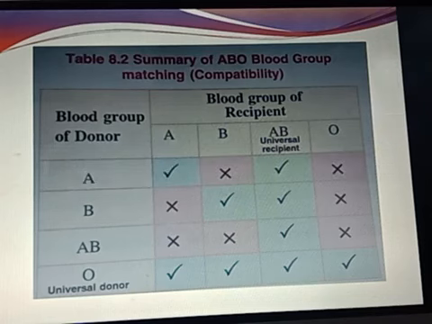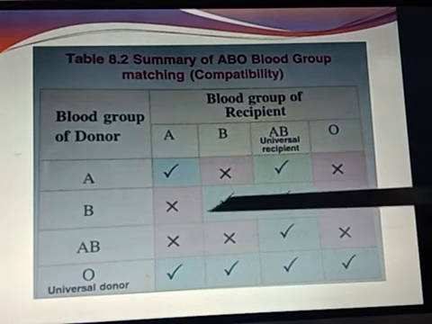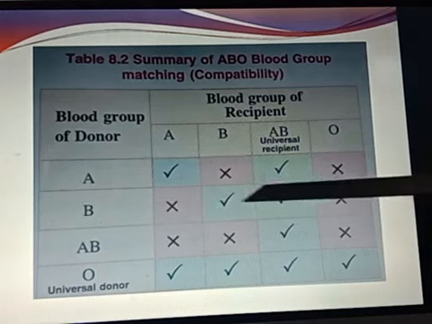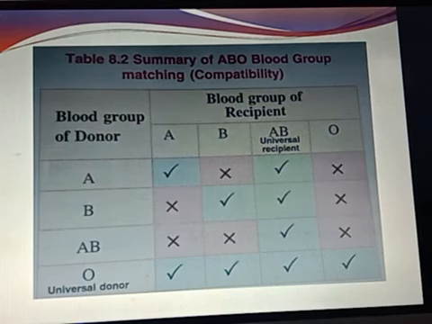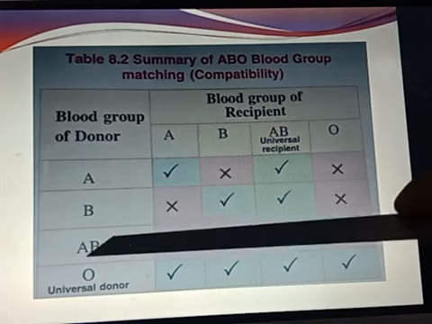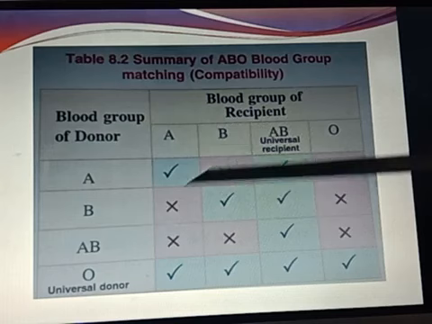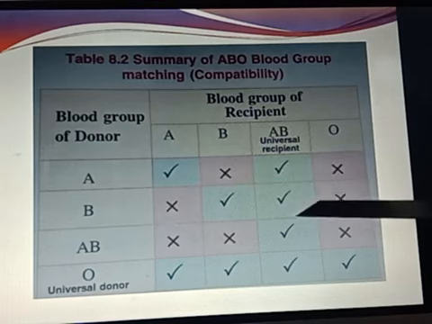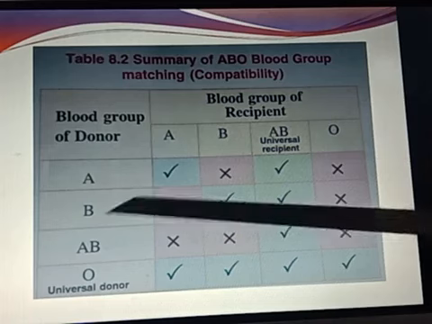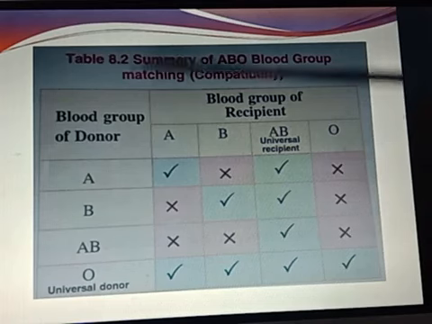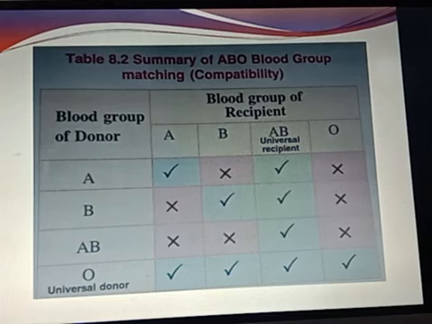In the second case we will see B cannot give the blood to A, B can give the blood to B, B can give the blood to AB, and B cannot give the blood to O. Then coming to AB, AB cannot give the blood to A, AB cannot give the blood to B, AB can give the blood to AB, and AB cannot give the blood to O also. So AB can take the blood from all the groups, but it can only give the blood to AB only.